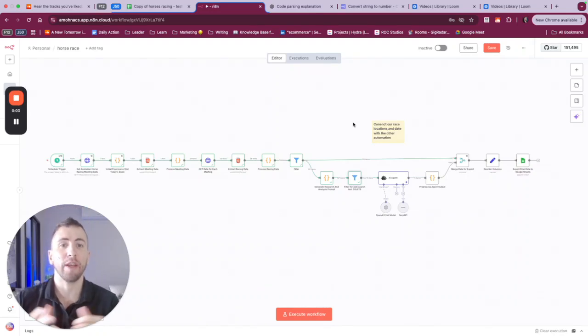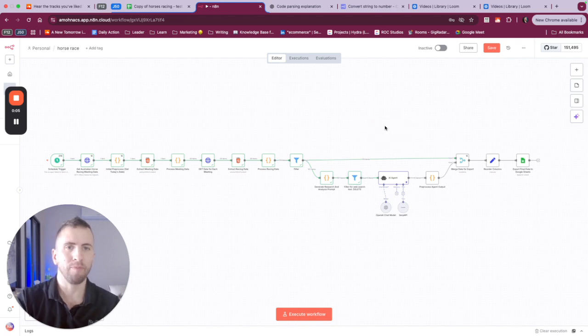What I'm going to do is walk you through what we've done. So remember, our goal with this project is to take in live horse races every day. We're basically scraping the internet, taking that information from a reliable source, parsing it into data objects, and using the information for the daily horse races to be put into an Excel spreadsheet.